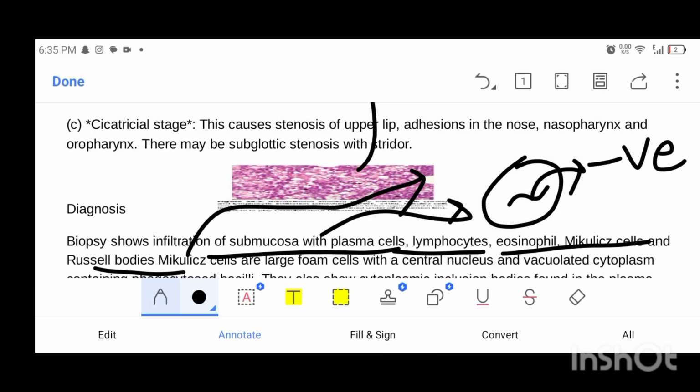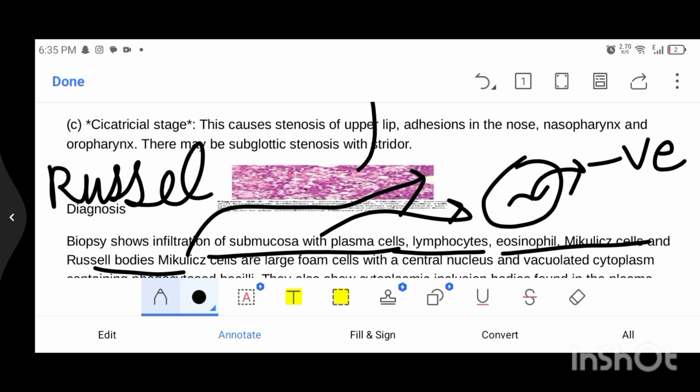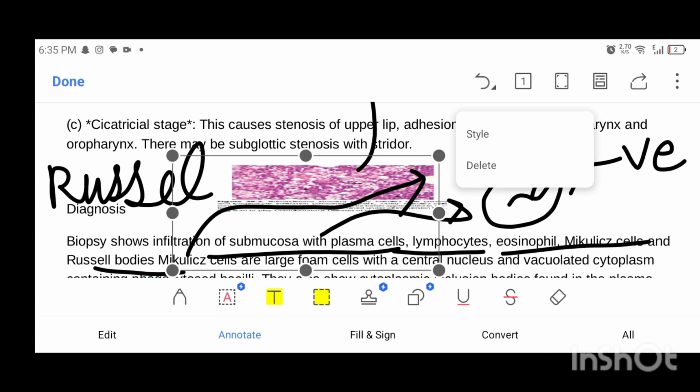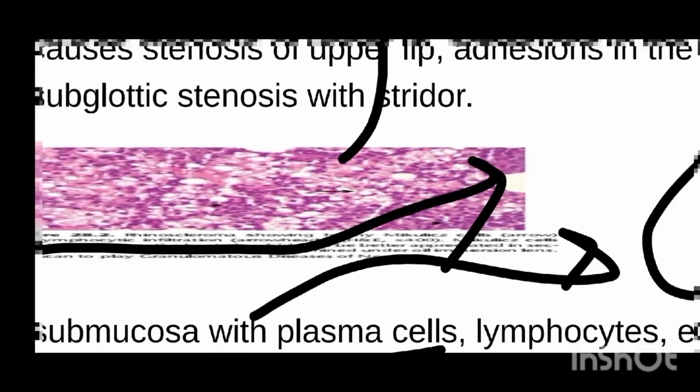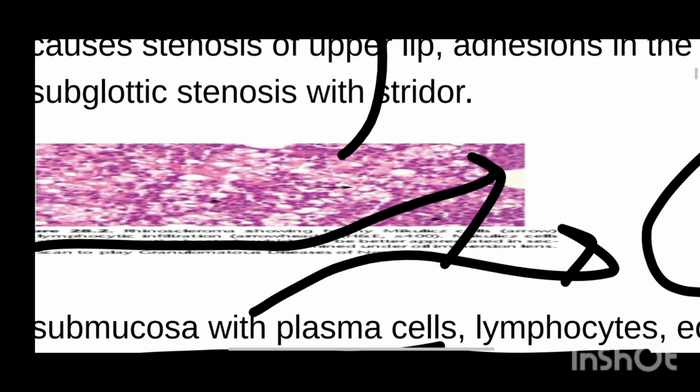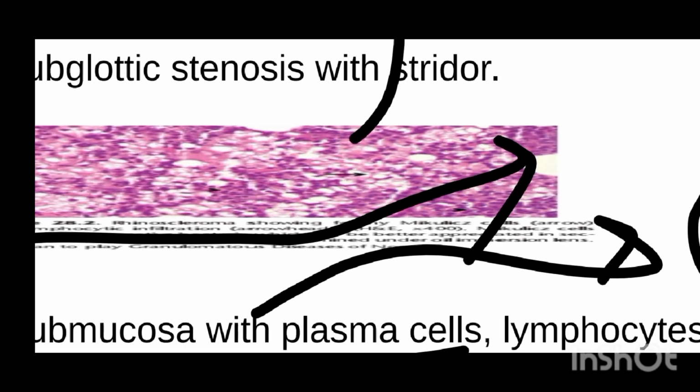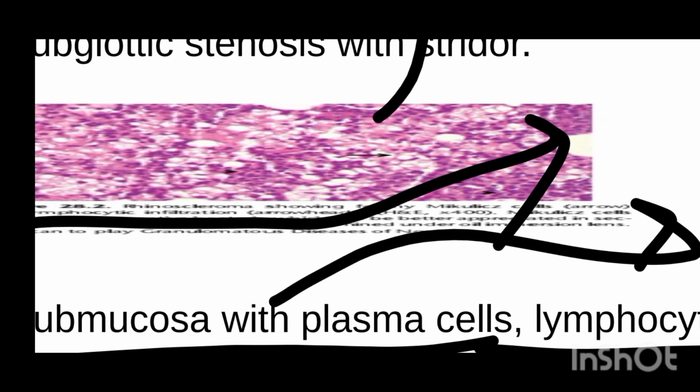And Russell bodies are eosinophilic inclusion bodies. Now let me show you them. Here you can see the arrows and white foam cells. The arrows point to Mikulicz cells.